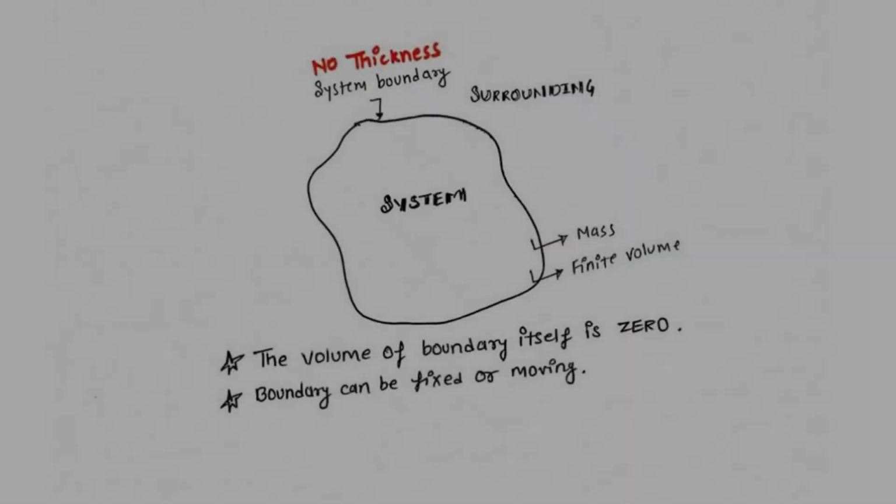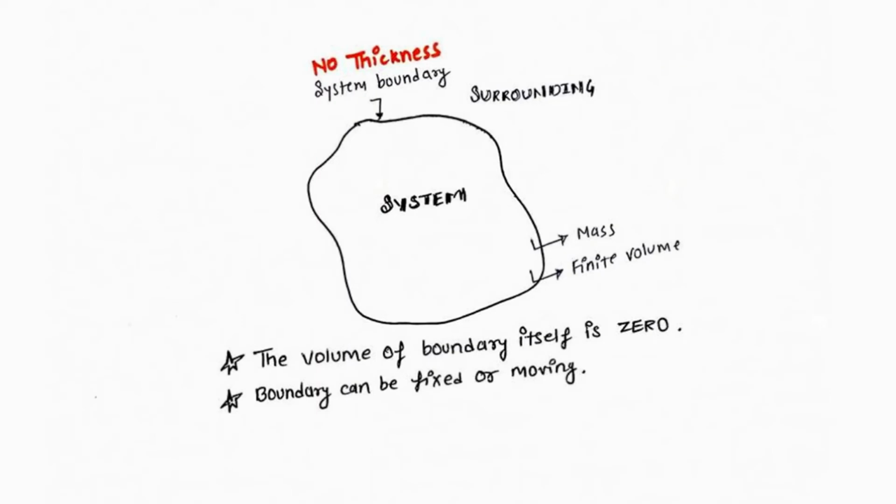In a closed system, we are basically dealing with a control mass system. That means we are having a system which is having a mass as well as a finite volume. And we are considering a system boundary which is having no thickness. That means the volume of the boundary itself is 0, and everything else except the system is the surrounding.